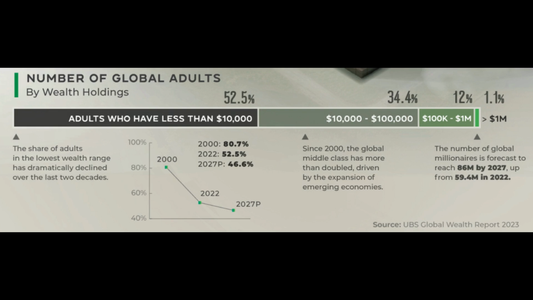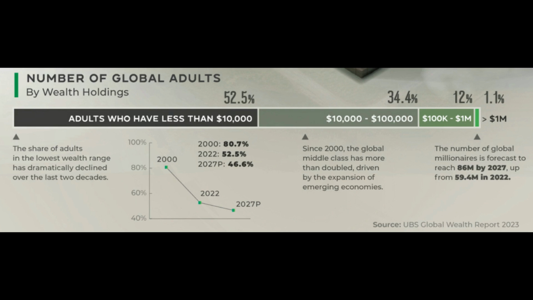Please note that as many as 52% of the world's population belongs to the poorest economic stratum with assets of up to tens of thousands of US dollars. If you are in this group, you are in the majority. The second good news is that 20 years ago this group comprised as much as 80% of the world's population.